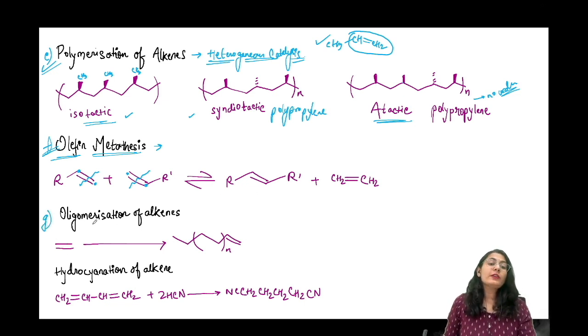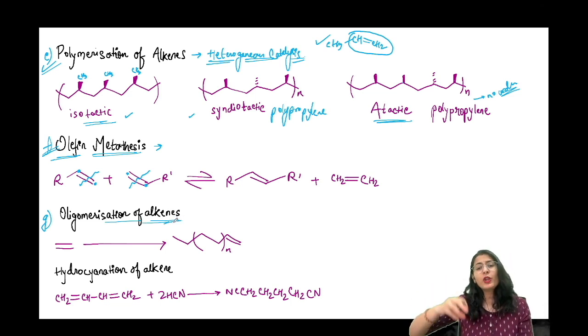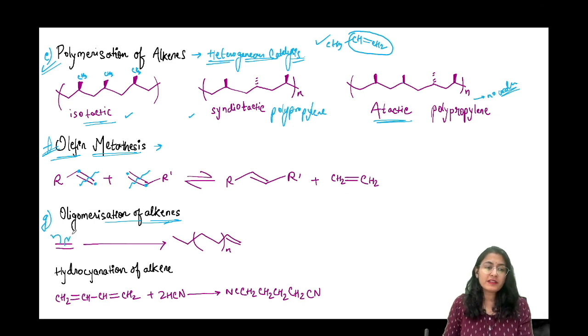Then oligomerization of alkenes. What is this? I'm just adding smaller alkene units to create a bigger saturated chain. So whenever I'm adding, this is like a free radical mechanism. Okay, तो ये एक example है, चलो. So whenever I'm trying to react this alkene, it is going to open up the pi bonds and react in this manner, so that the final chain is going to be a saturated one. Only one last double bond जो कि react करेगा.